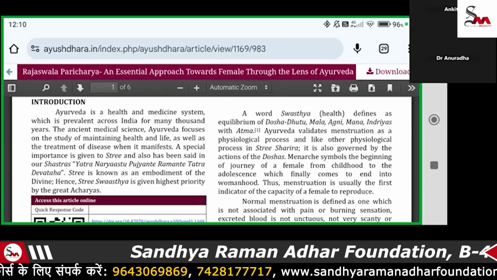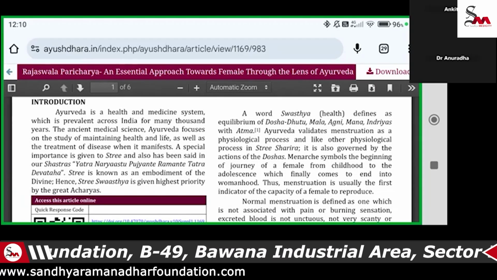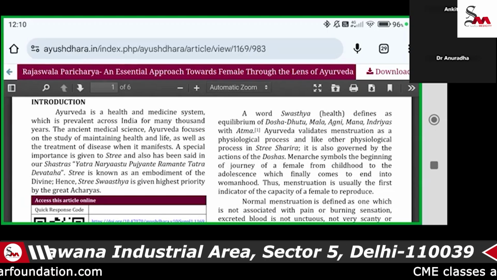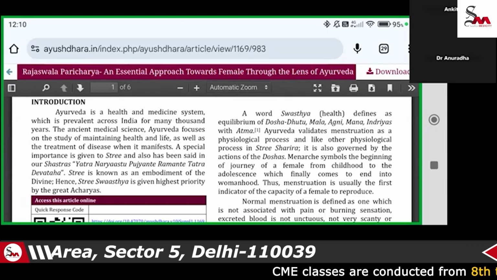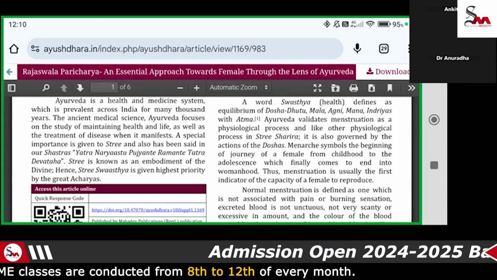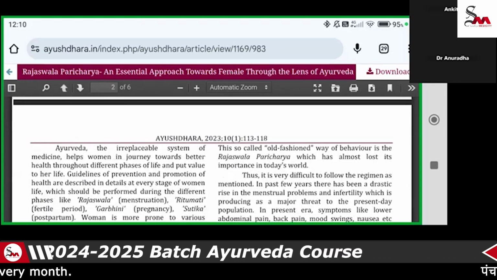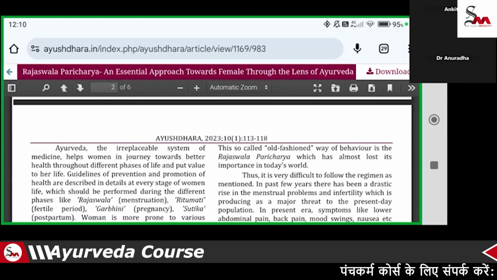So in that condition, first of all, we give a very important role to the history. It is also mentioned in our literature, just like in Sushruta, that normal menstruation is defined as not associated with any pain or burning sensation.